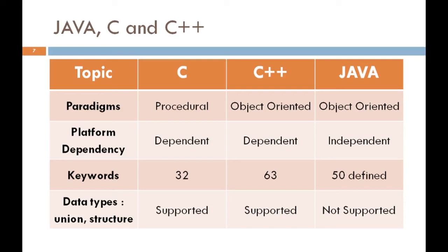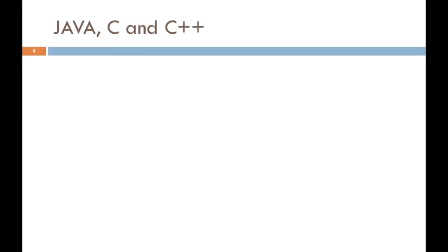C supports 32 keywords, while C++ supports 63 keywords, and Java has 50 plus defined keywords. Data types like union and structure: C and C++ support union and structure, but Java does not.